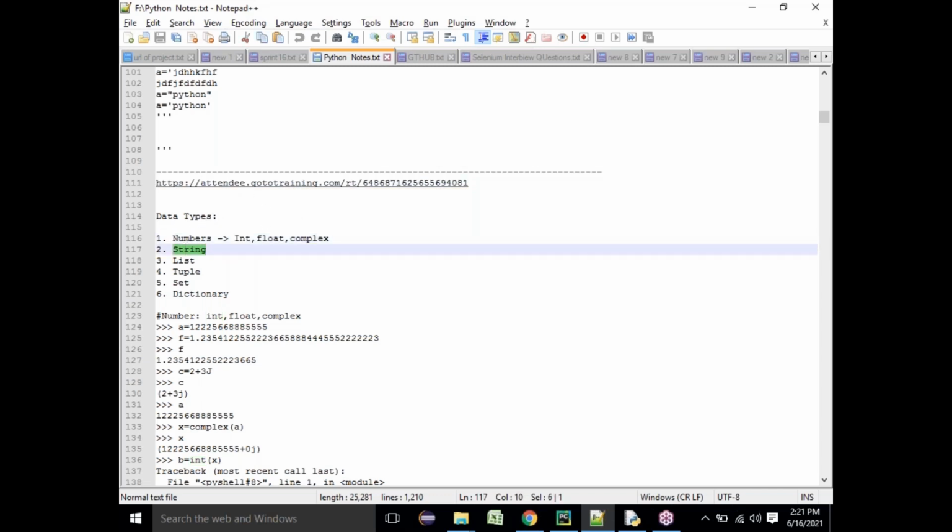Now we have something called the string data type. You need to understand more about the string data type. For the string data type in Python, you need to remember 2 things. It's very, very important. You need to understand what kind of data it can store, and what the methods of the data type are. What is generally a data type? As I was saying, in Python, everything is actually data, right?